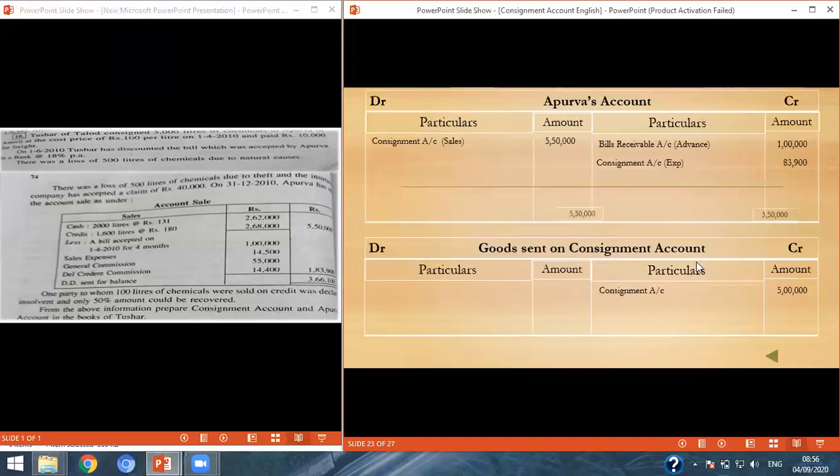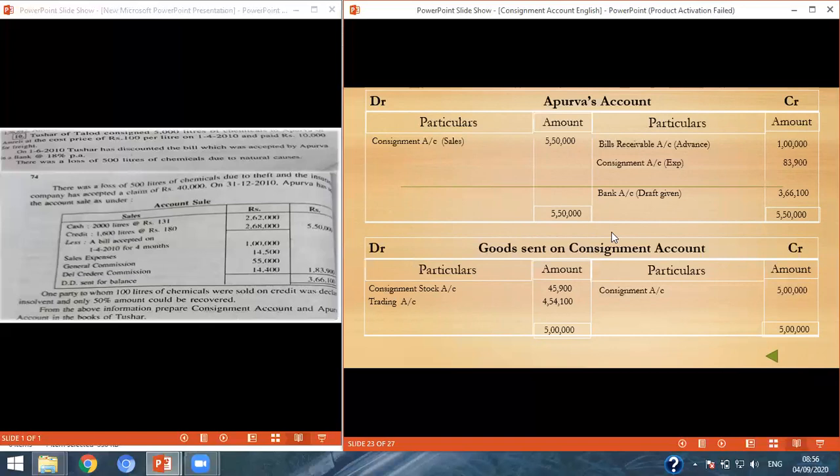Then here also we have to close the account at 5,50,000 and we get the draft, that is 3,66,100, and you can tally from here also. Then consignment stock account 45,900, and then again we will close this goods sent on consignment account. The total is 5 lakh, and so we get the difference of 4,54,100, and it will go to the trading account.